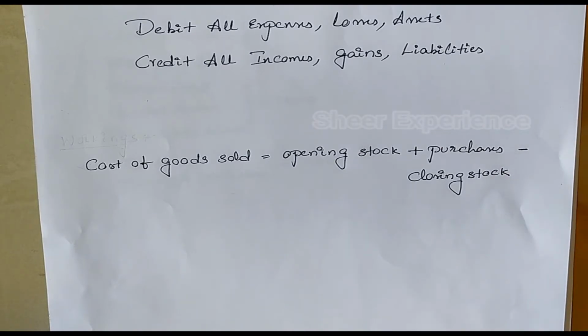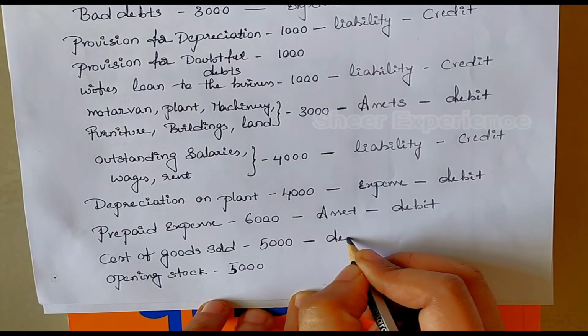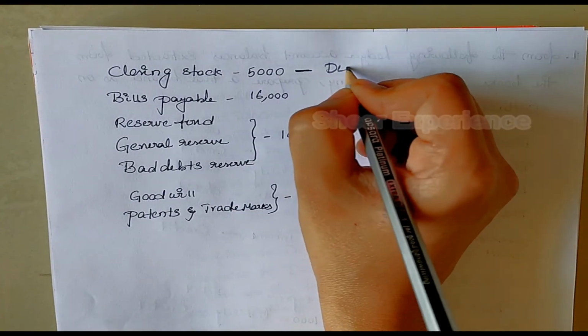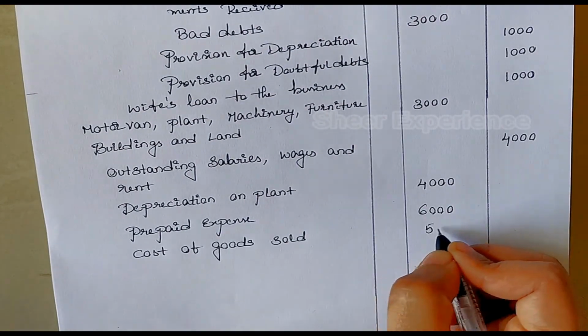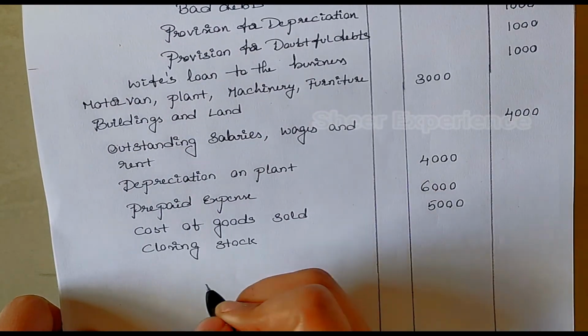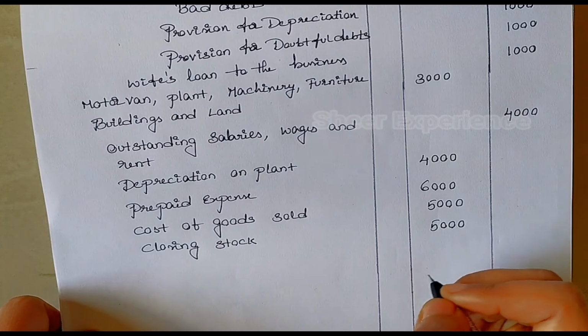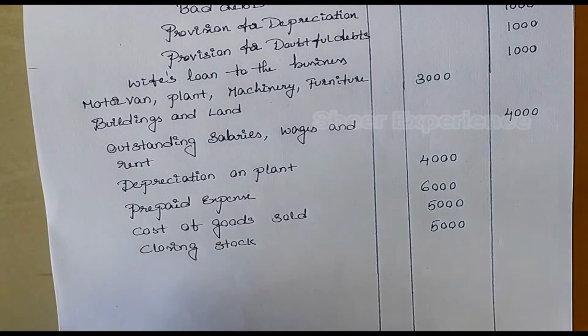Opening stock is already a part of cost of goods sold and closing stock is not a part of cost of goods sold because we are deducting it from the cost of goods sold. So we can mention cost of goods sold and closing stock in the trial balance. Amount for cost of goods sold is 5,000 and closing stock amount is 5,000. Both should be debited. So we'll mention these two amounts in the debit column.